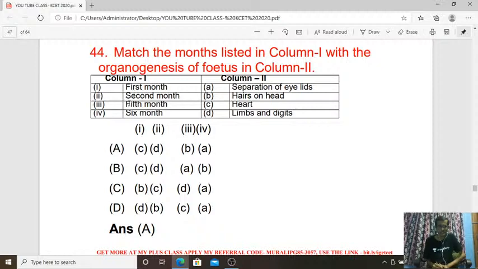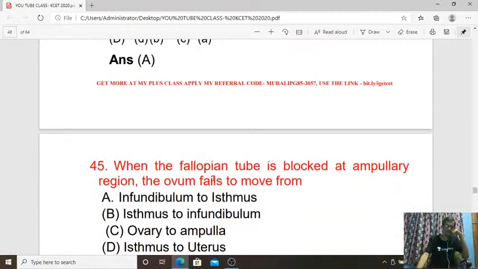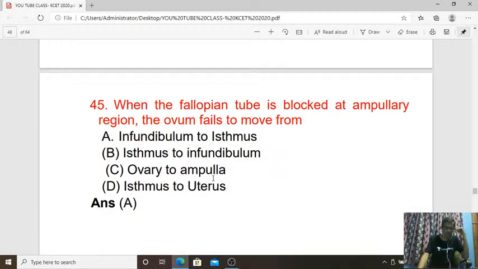Next, the second trimester is the 4th, 5th and 6th months, and the 7th, 8th, 9th months form the next trimester. So it is given here as first month, second, 5th and 6th month. So the answer is A for the 44th question.